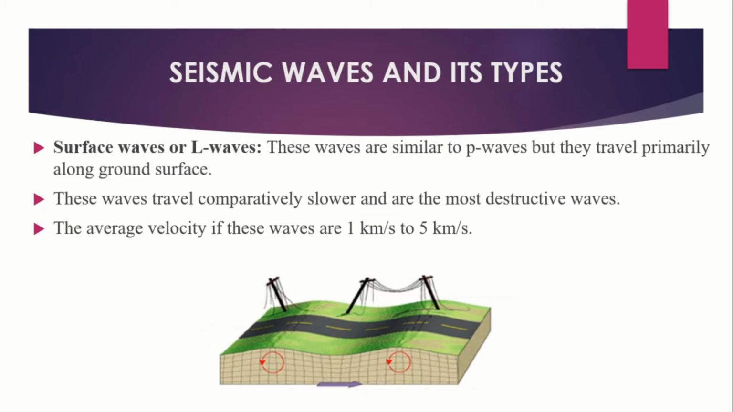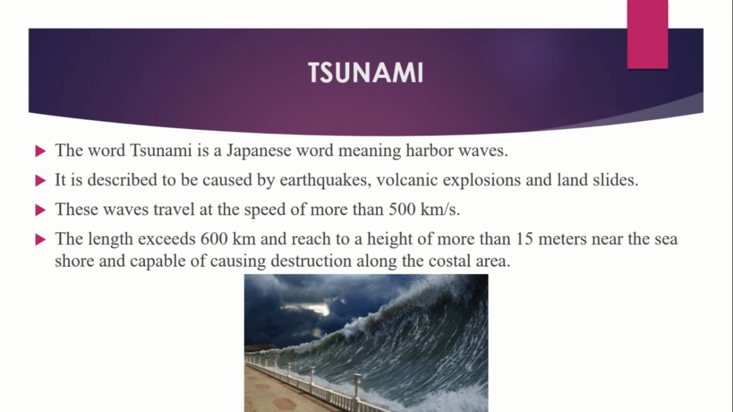The third one is the surface or L waves, which are similar to P waves, but they travel primarily along the ground surface. These waves travel comparatively slower and are the most destructive waves. The average velocity of these waves is 1 kilometer per second to 5 kilometers per second. I think you have understood till here.